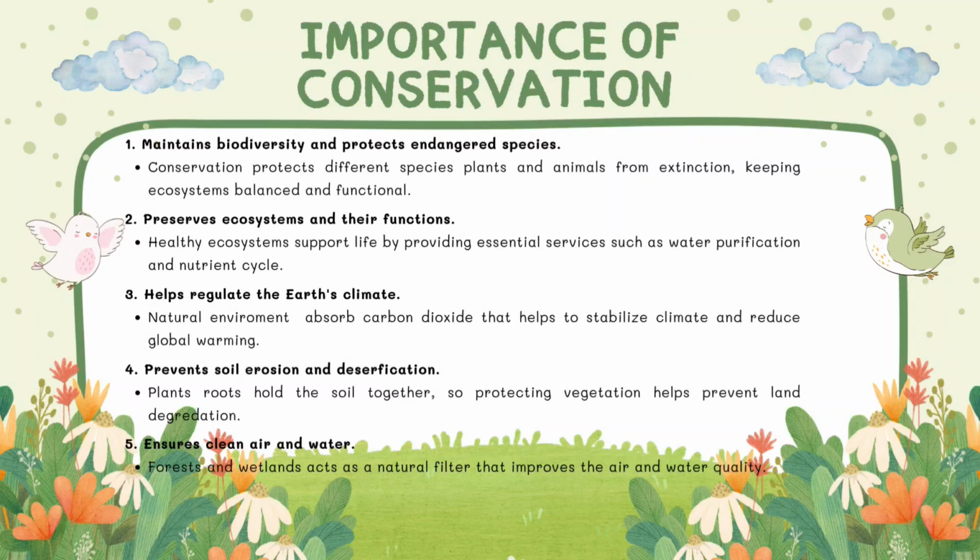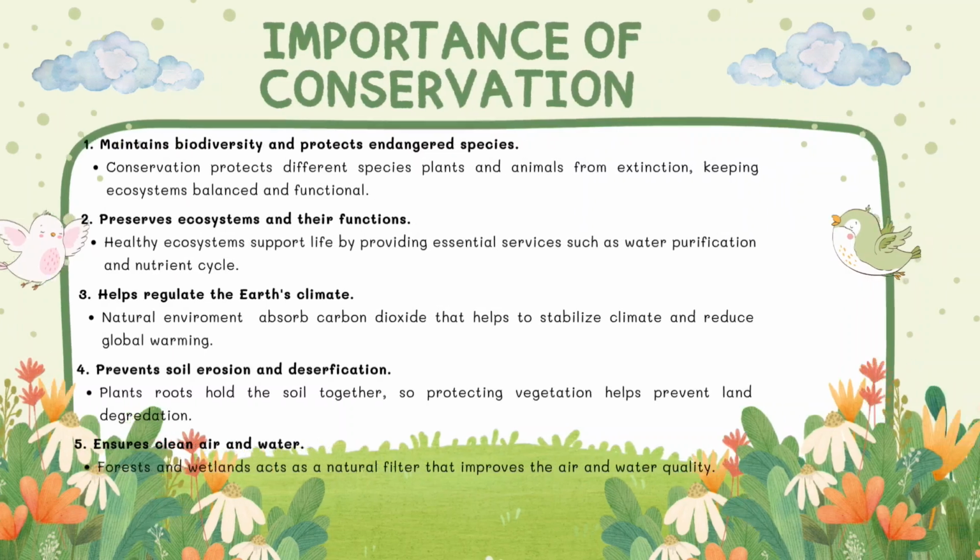3. Helps regulate the Earth's climate. Natural environments absorb carbon dioxide that helps to stabilize the climate and reduce global warming. 4. Prevents soil erosion and desertification. Plants' roots hold the soil together, so protecting vegetation helps prevent land degradation. 5. Ensures clean air and water. Forests and wetlands act as a natural filter that improves air and water quality.